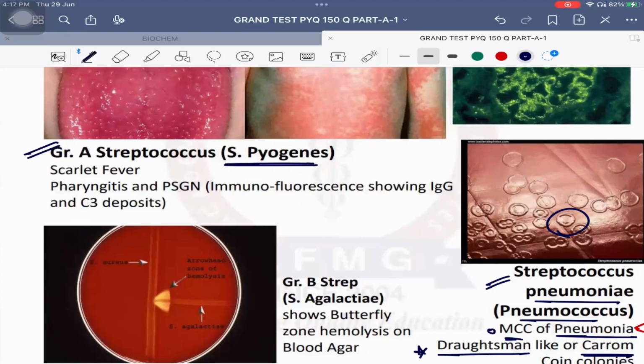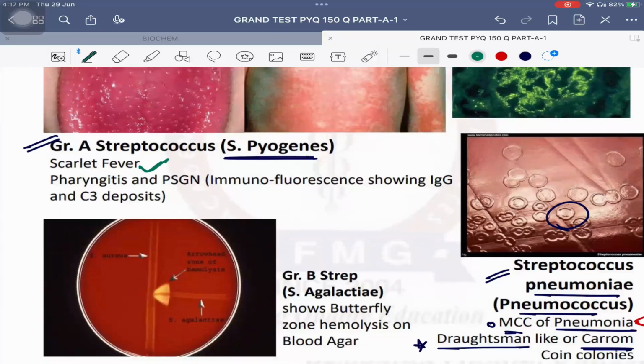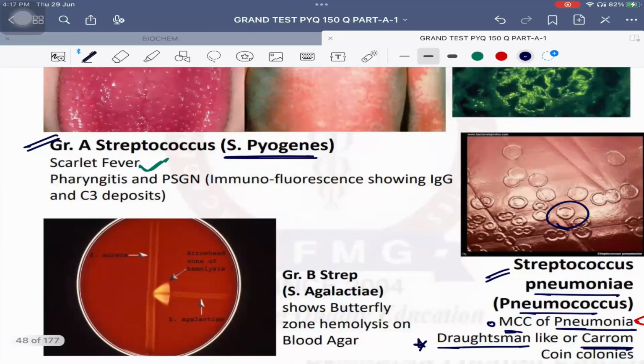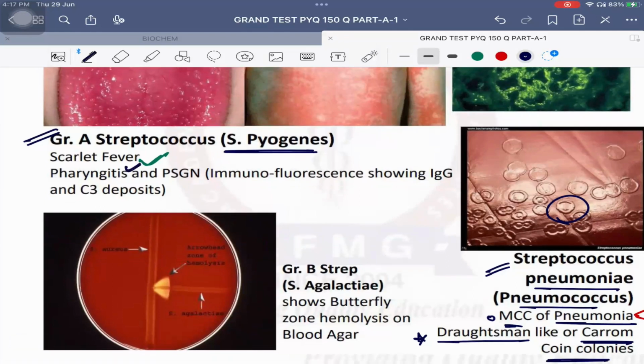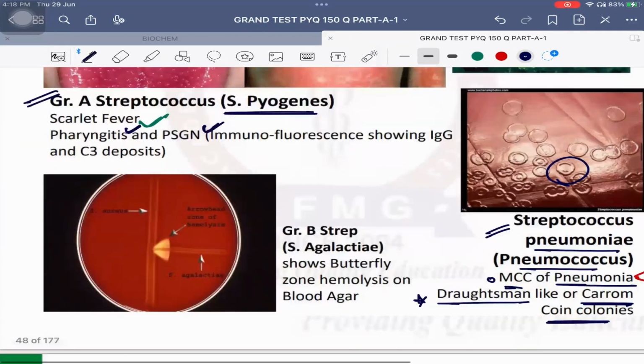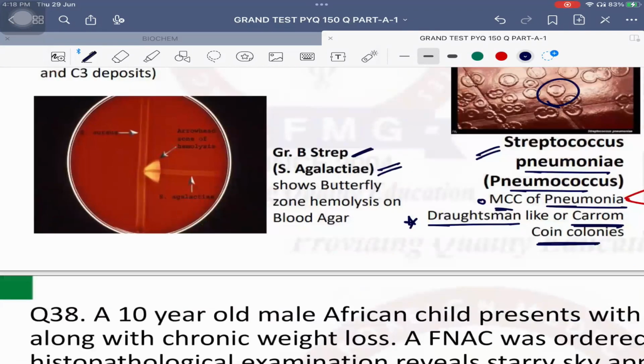That is a known cause of scarlet fever. Which tongue? Strawberry tongue. Also seen in Kawasaki disease. It is also a known cause of tonsillitis or pharyngitis. It is also a known cause of PSGN, also IgA nephropathy. Okay? Please remember, Group B Streptococcus is known as Streptococcus agalactiae.